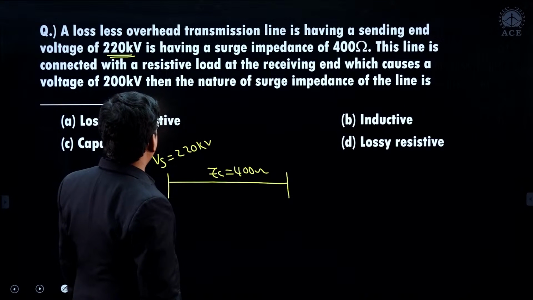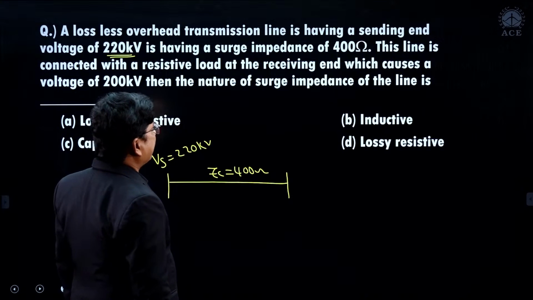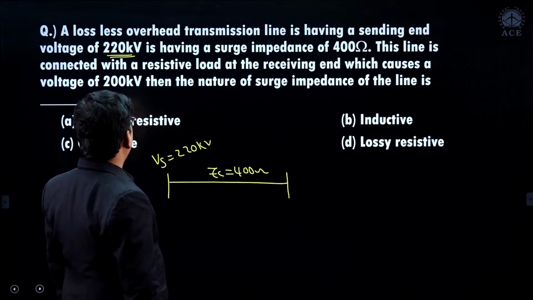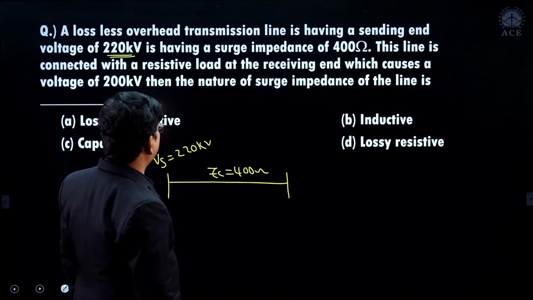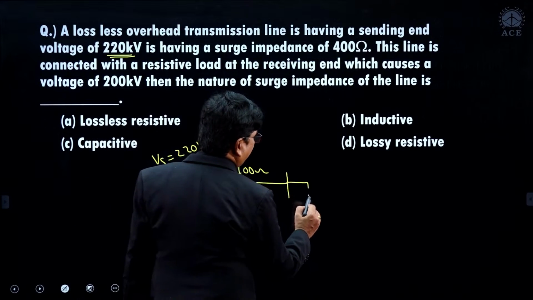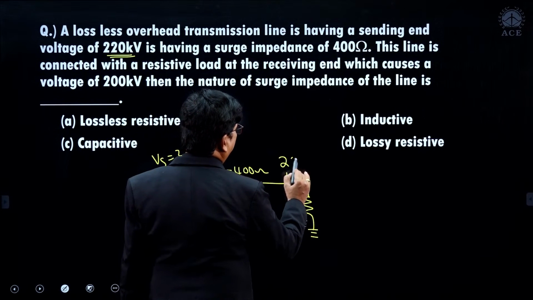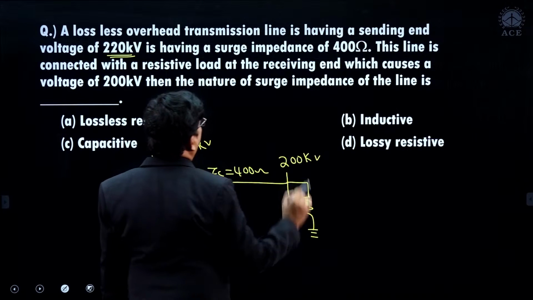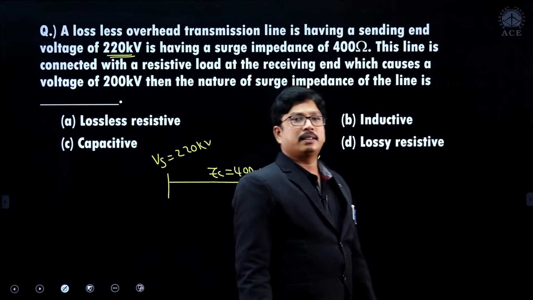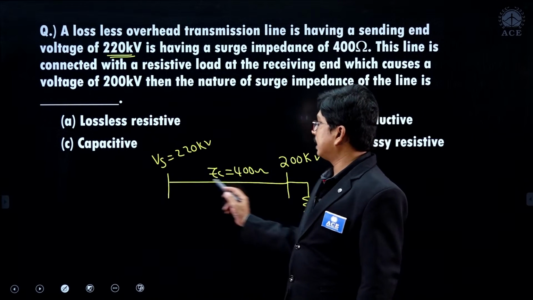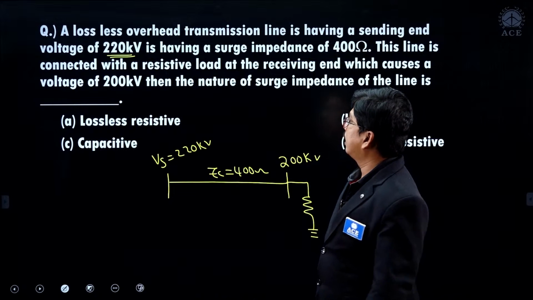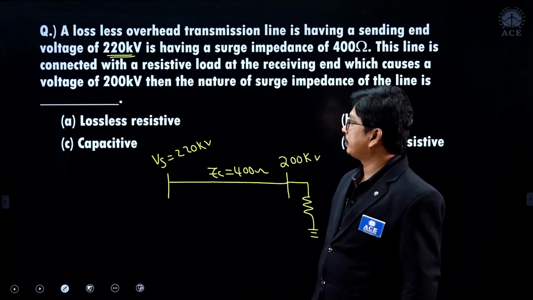This line is connected with a resistive load at the receiving end, which results in a voltage of 200 kilovolts. Then what is the nature of the surge impedance loading of the line? What is the nature of the loading with respect to the surge impedance of the transmission line?